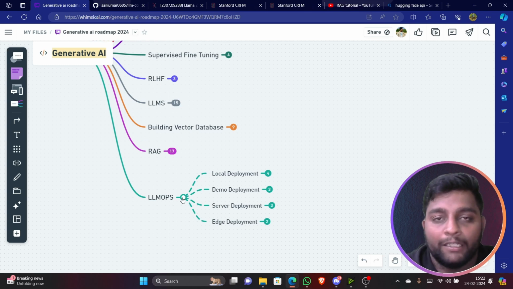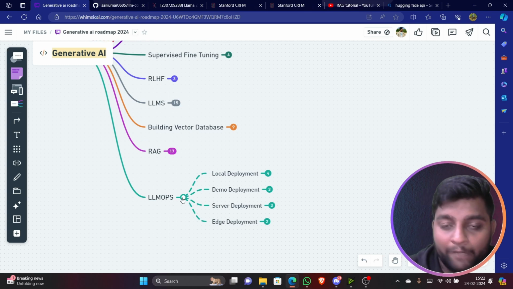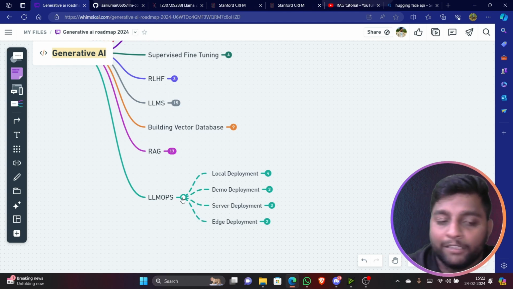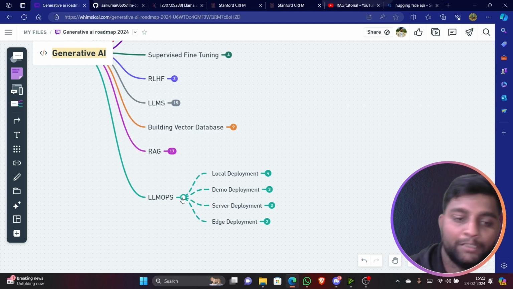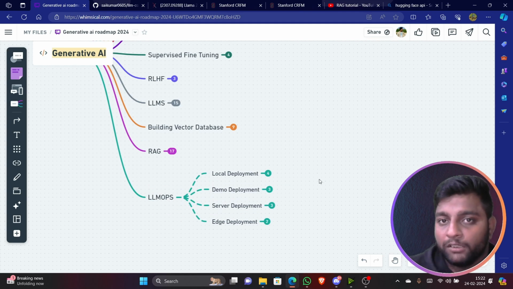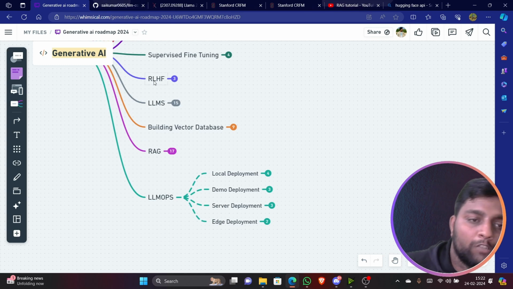You can convert it into a website easily. That is called LLM Ops, using cloud storage and techniques. It's not mandatory right now, but if you are completely interested in going into operations, then you can learn LLM Ops. Or else if you know all these topics, it's enough.